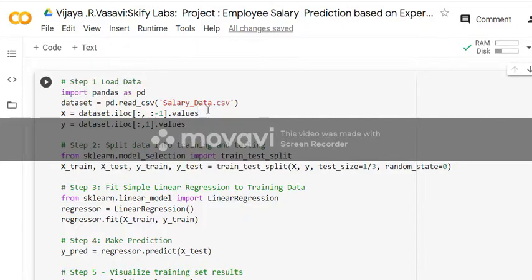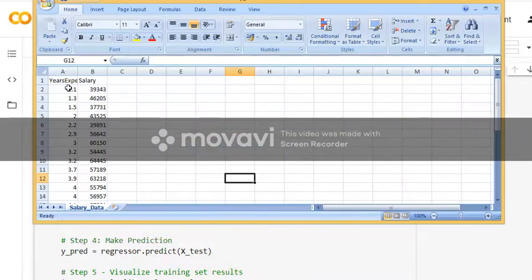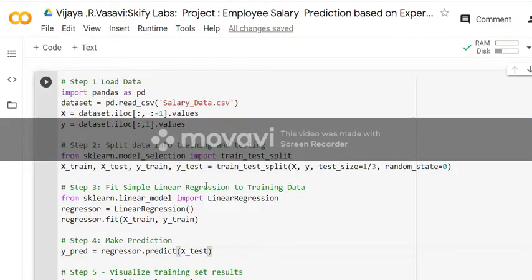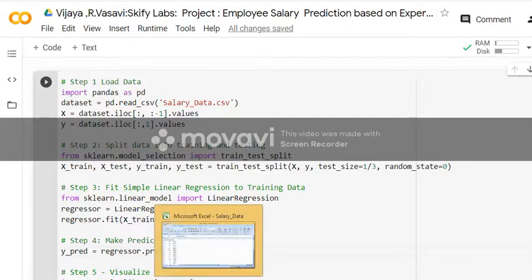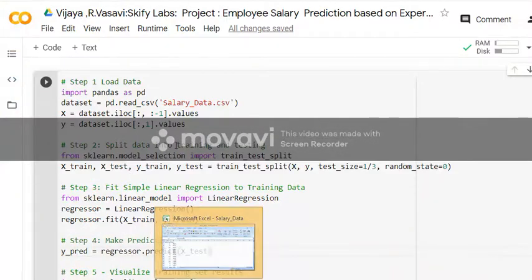So I have taken a salary data sample where I have collected my data set, with years of experience and the salary stored. For that, we are doing the analysis. How can I predict the salary for my future experience, for 10 years, 15 years, and so on? For that, Vijay Saraswati and R Vasavi are doing this combined. I have taken a random value, and she has done the analysis part.